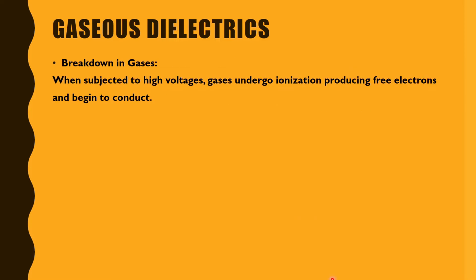Next is the breakdown in gases. Whenever there is a breakdown in gases, it is due to subjection to high voltages. Gases undergo ionization, producing free electrons, and begin to conduct.